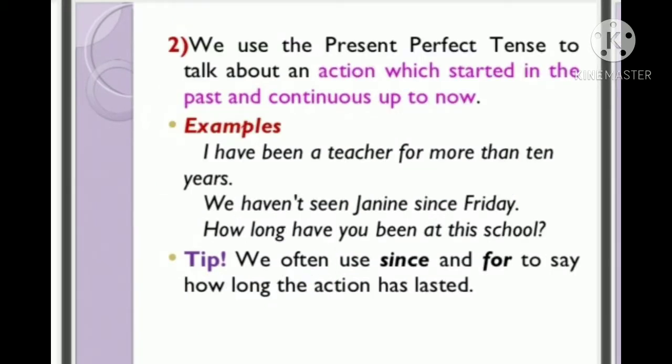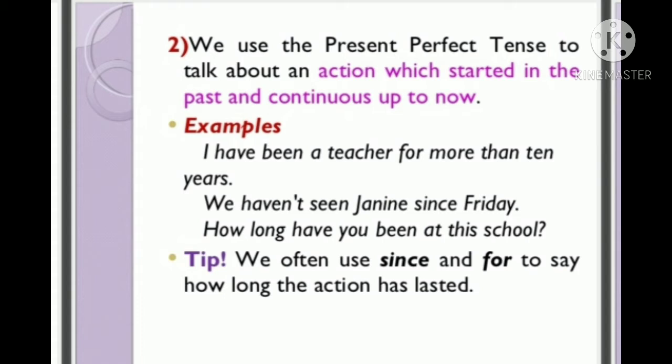The second usage is we use the present perfect tense to talk about an action which started in the past and it continues up to now. For example, I have been a teacher for more than 10 years. Okay, it already started in the past, still it continues. We haven't seen Janine since Friday.